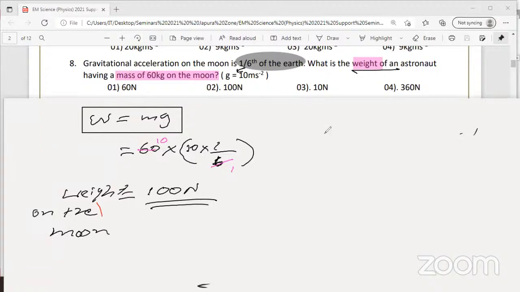But if you want to find the weight on the earth, how to find it? This is on the moon. The same equation, W equals mg. This is the equation we use to convert mass into weight.